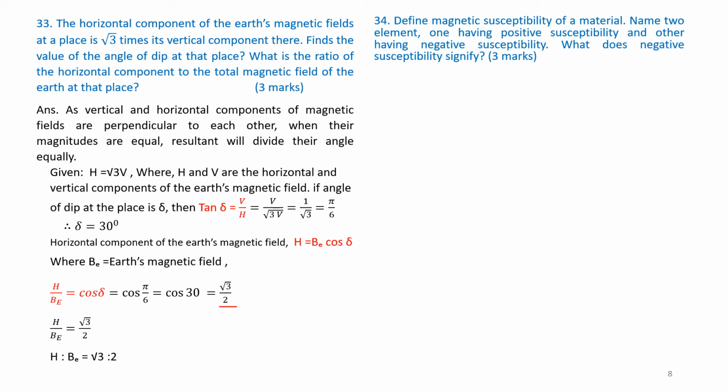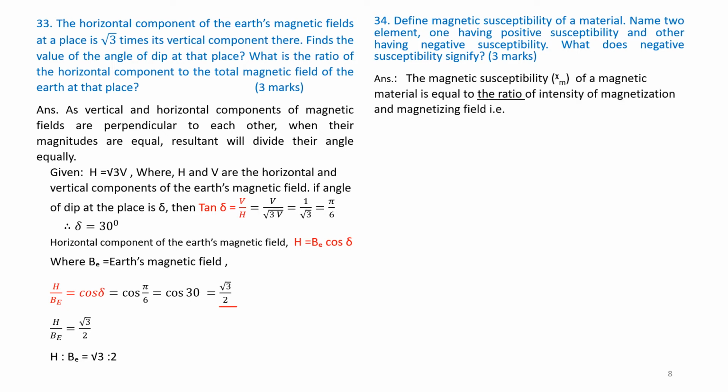It is quite possible that this may be a question from the deleted portion of paramagnetic, diamagnetic materials. So you can skip it, but otherwise let us go through it.